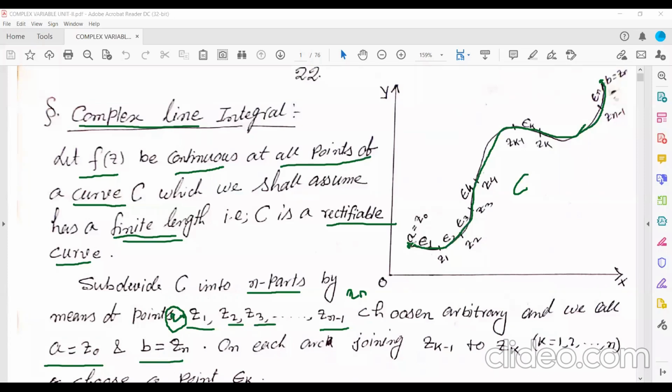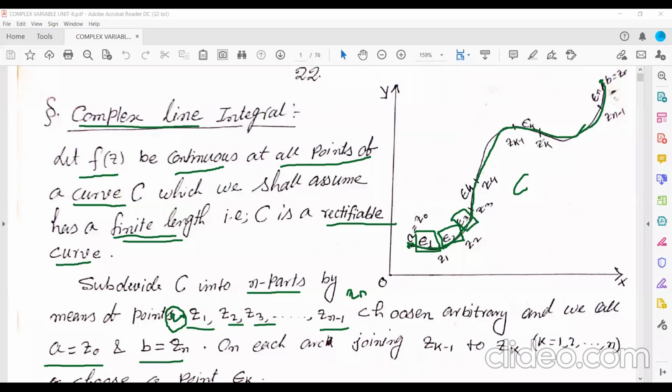it has some length from Z0 to Z1. I'm going to put a value to this length, say epsilon 1. Then similarly from Z1 to Z2, it has some length, so I'm going to give its value as epsilon 2. Then similarly from Z2 to Z3, it has some length, and I'm going to give its value as epsilon 3. Similarly, just go on.